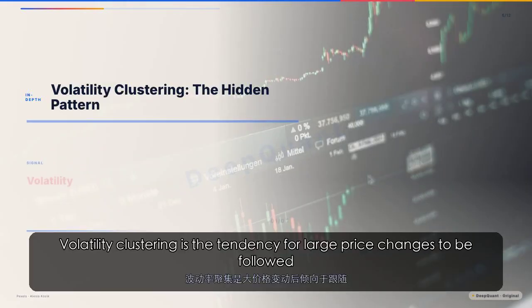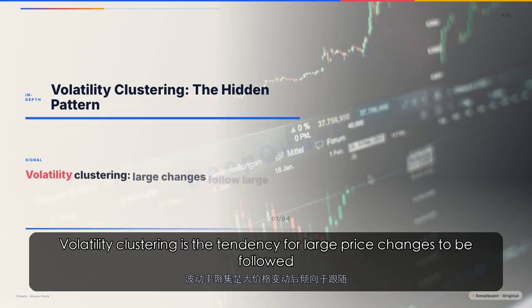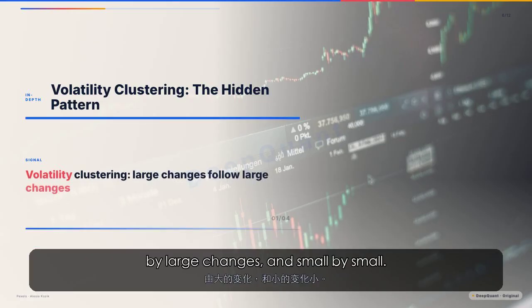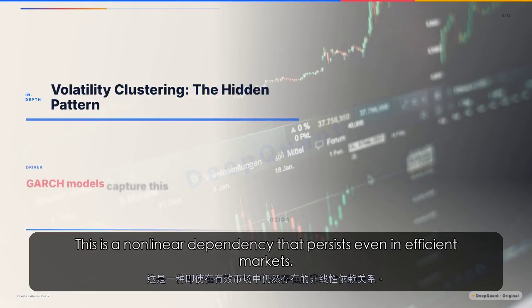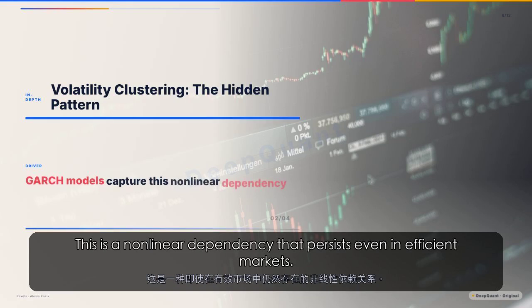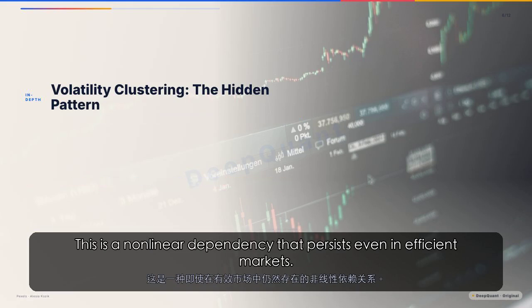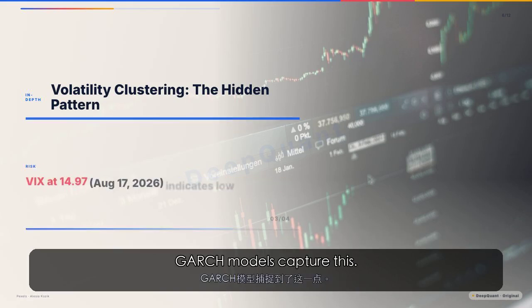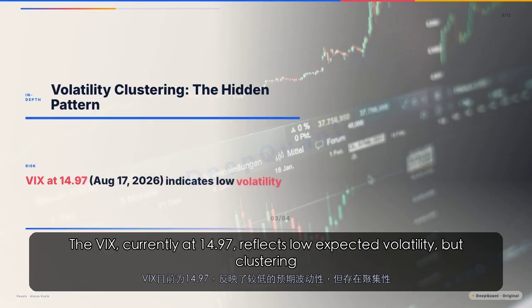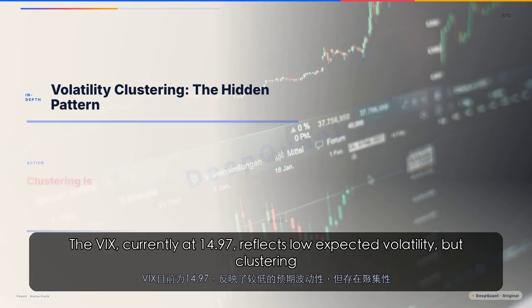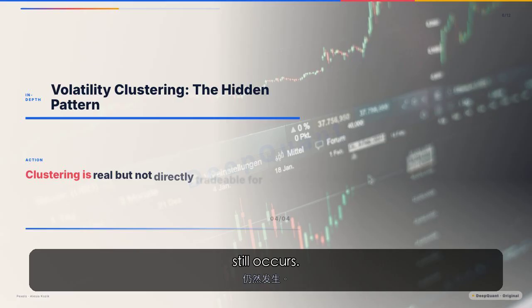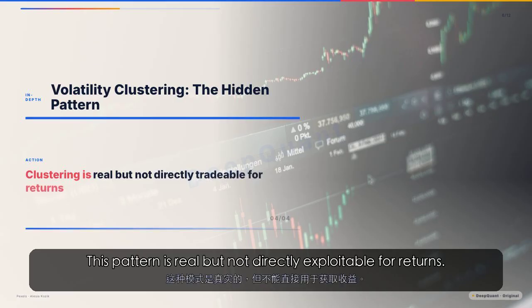Volatility clustering is the tendency for large price changes to be followed by large changes, and small by small. This is a nonlinear dependency that persists even in efficient markets. GARCH models capture this. The VIX, currently at 14.97, reflects low expected volatility, but clustering still occurs. This pattern is real but not directly exploitable for returns.